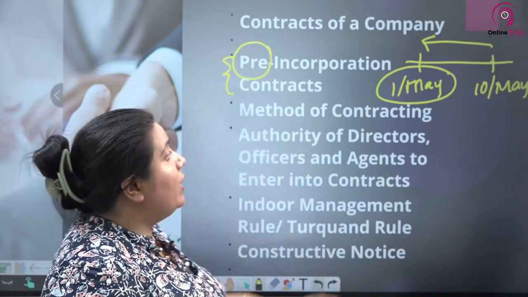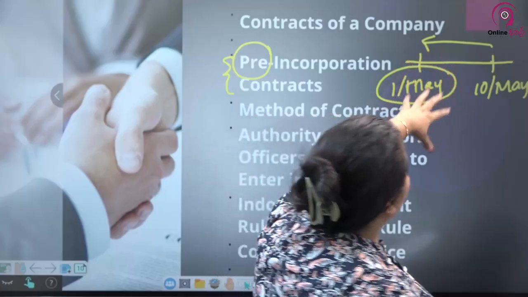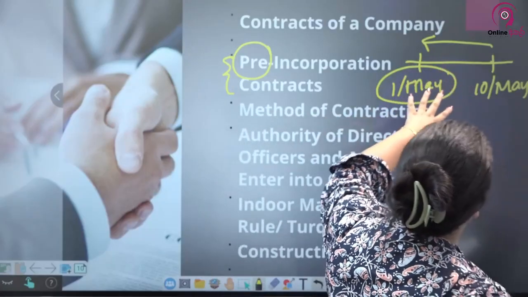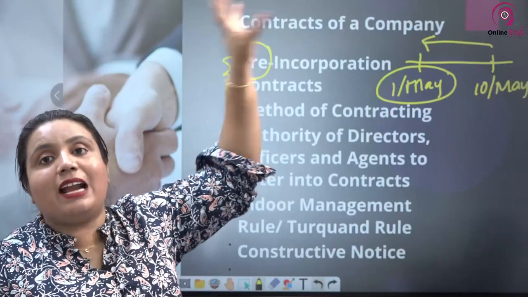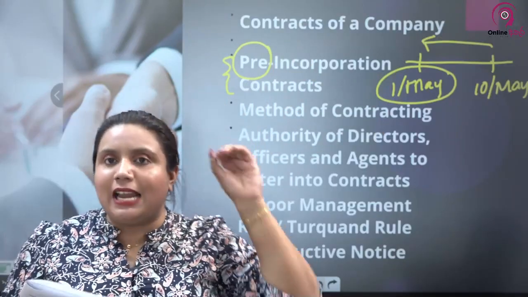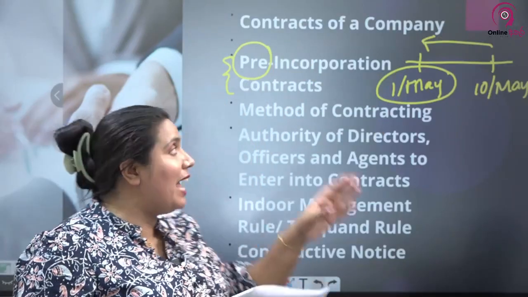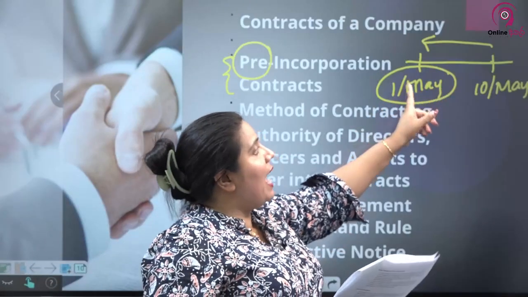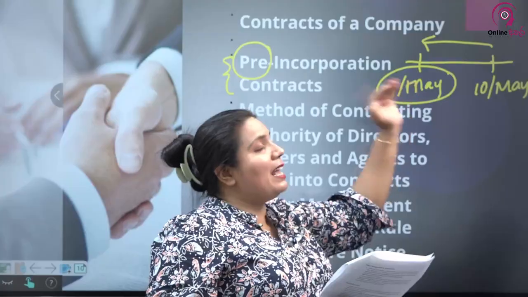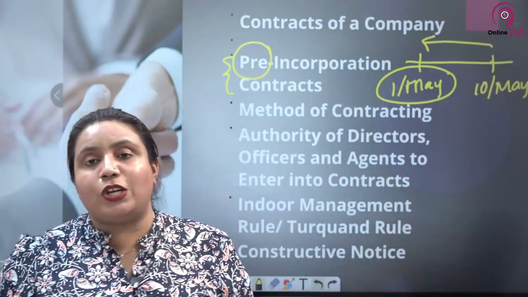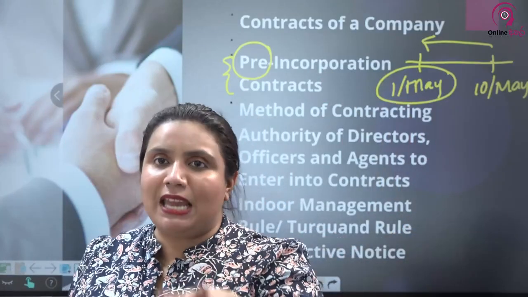However, though this was not possible under the previous Companies Act, under the New Companies Act, companies can enter into pre-incorporation contracts, and though the company was not there at the previous date, you can go back in time and ratify a pre-incorporation contract during a reasonable period of time.